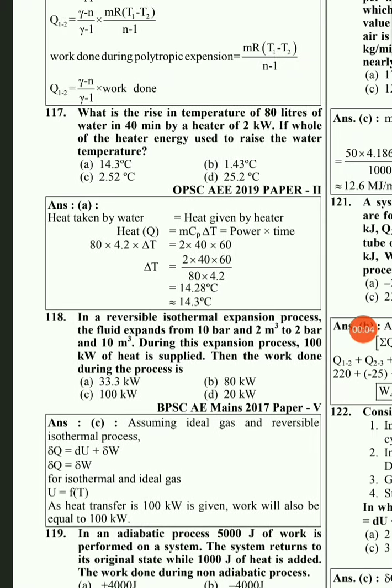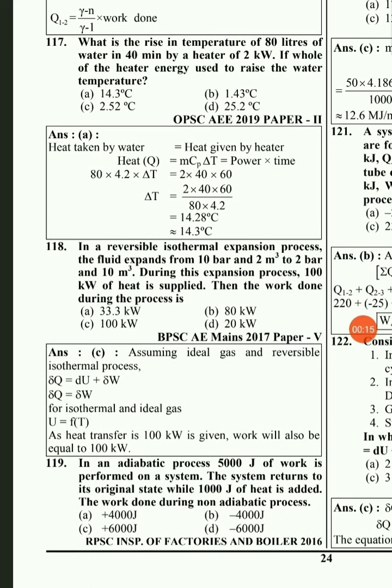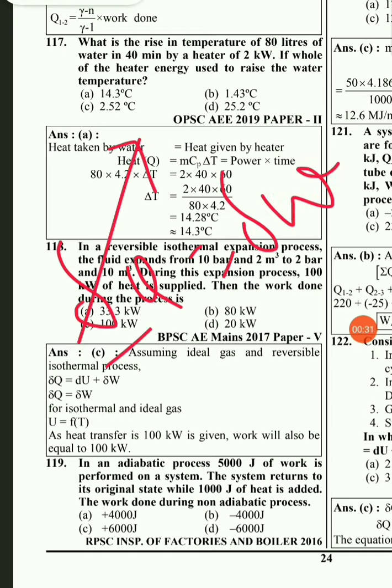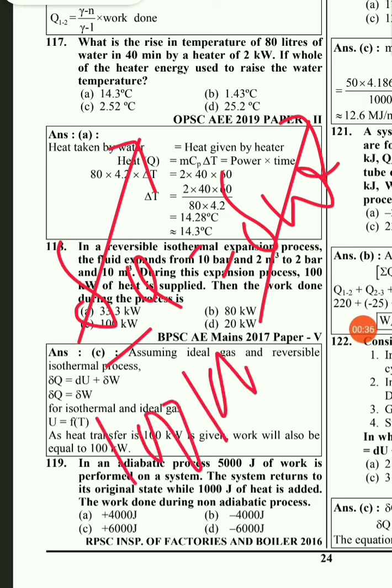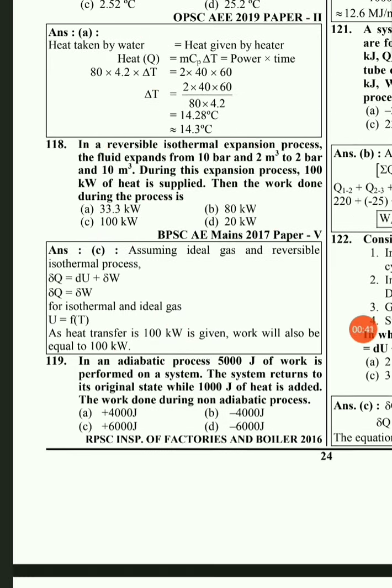In a reversible isothermal expansion process, a fluid expands from 10 bar and 2 meter cube to 2 bar and 10 meter cube. During this expansion process, 100 kilowatt of heat is supplied. Then the work done during the process is. So here for an isothermal process, as you all know, the internal energy change is 0. So one can say that del Q will be equal to del W. So we don't have to solve all those things. Whatever the value of del Q will be equal to del W. Here del Q is 100 kilowatts, so del W is also 100 kilowatts. So option C will be the right answer.